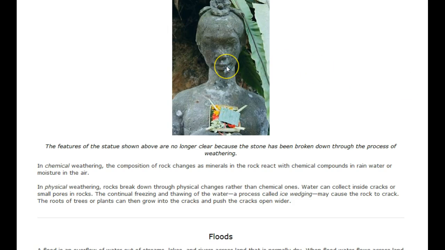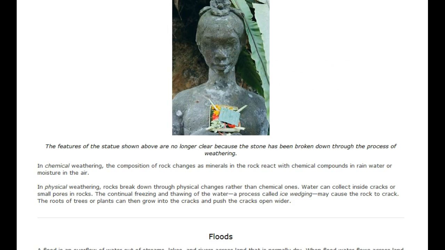The features of this statue are no longer clear because the stone has been broken down through the process of weathering. In chemical weathering, the composition of rock changes as minerals in the rock react with chemical compounds in rainwater or moisture in the air.